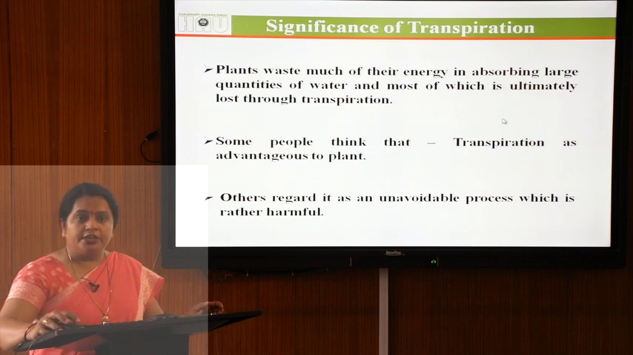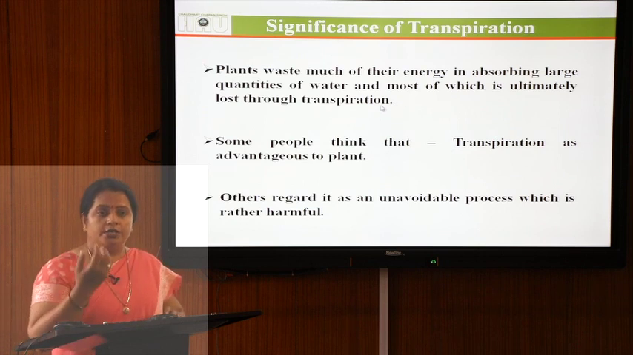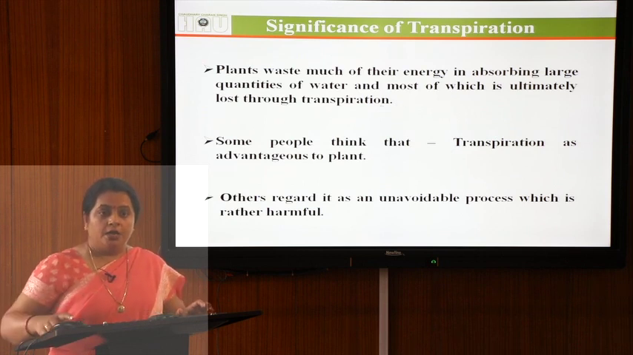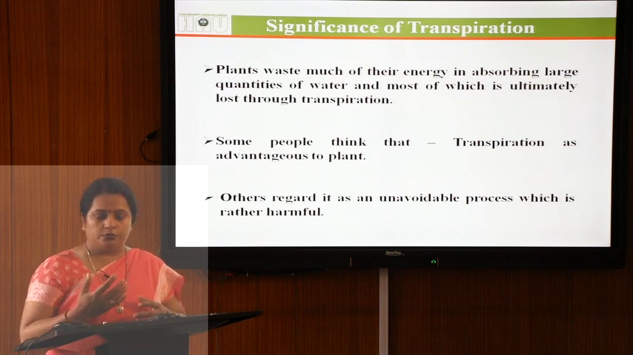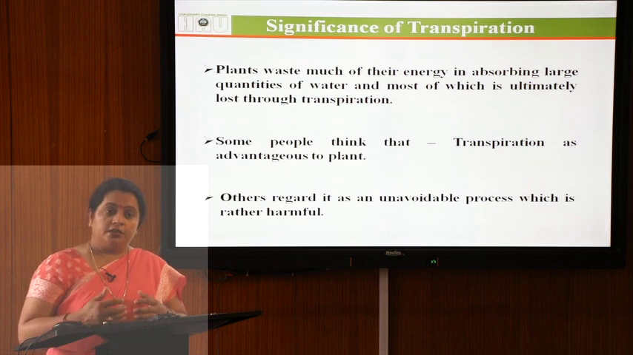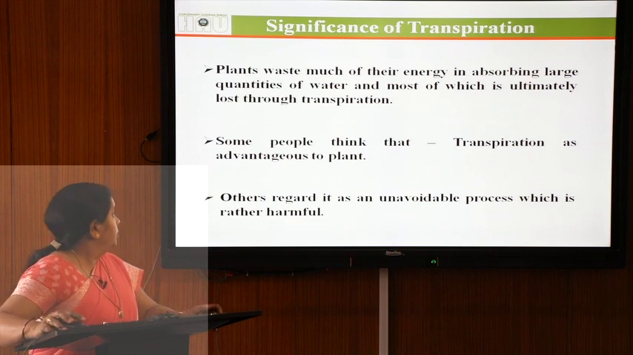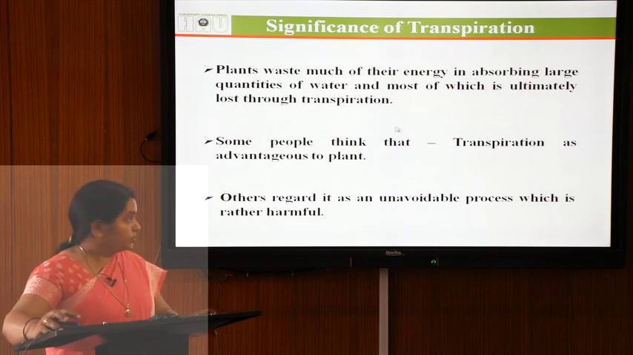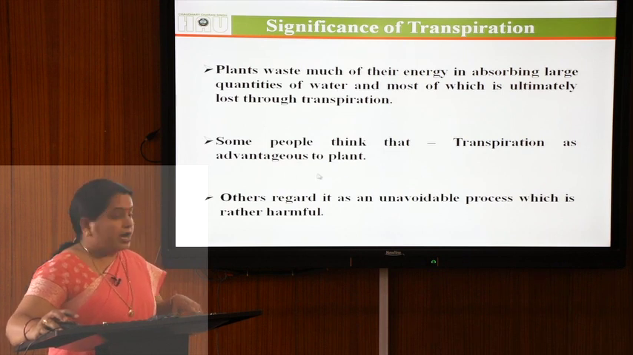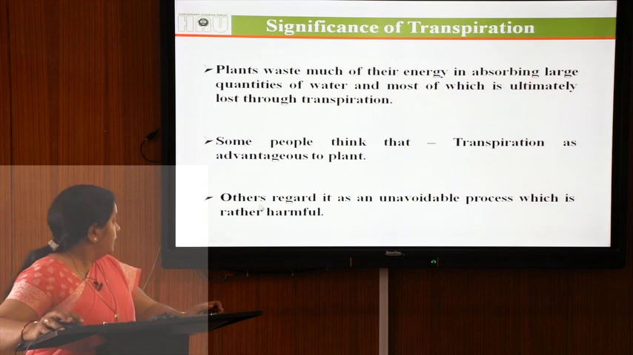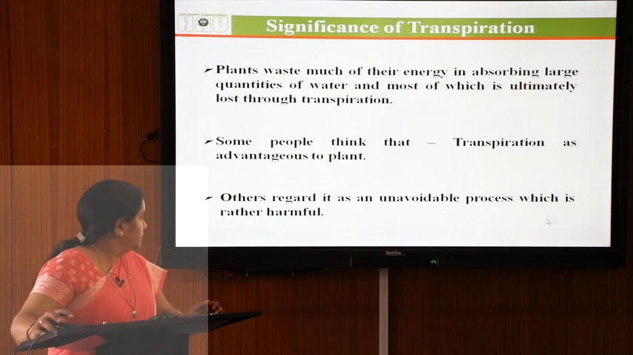Then what is the significance of transpiration? You can see that large quantities of water are absorbed by the plants. So, the plant wastes a large amount of energy for the absorption of water, whereas the maximum amount of water gets transpired into the atmosphere, which is ultimately lost through transpiration. Some people think of transpiration as advantageous to plants, but others regard it as an unavoidable process which is rather harmful.